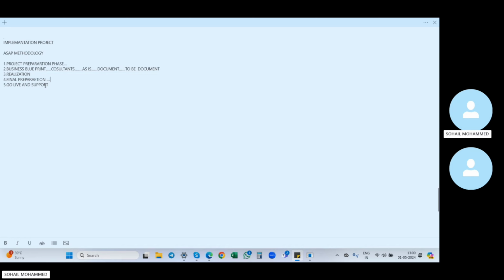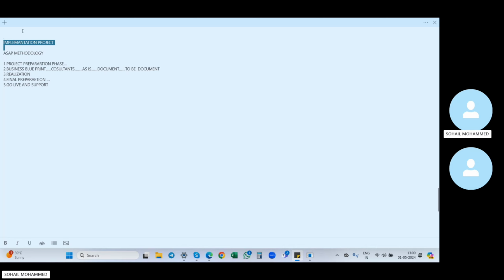So it is nothing but a support project only. They will raise the tickets and we will solve them here. So go live and support means our consultants will go to the business side and give the support there. That is nothing but go live and support. So based on this ASAP methodology, we will do this implementation project. Okay.